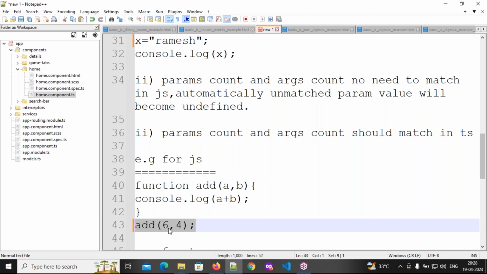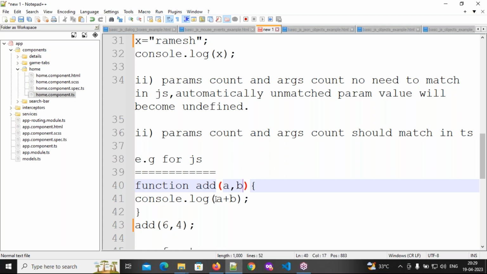Parameters. They can be held by the parameters. So this is the difference between arguments and parameters. Arguments means directly the values. Parameters means the ones which can hold the arguments.